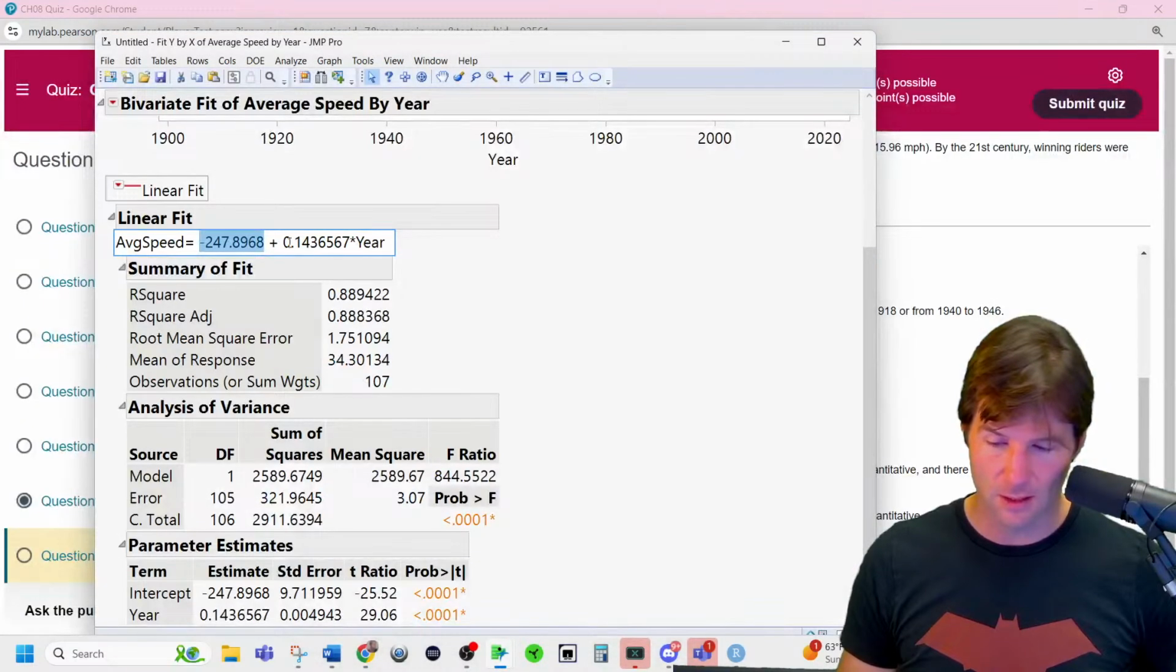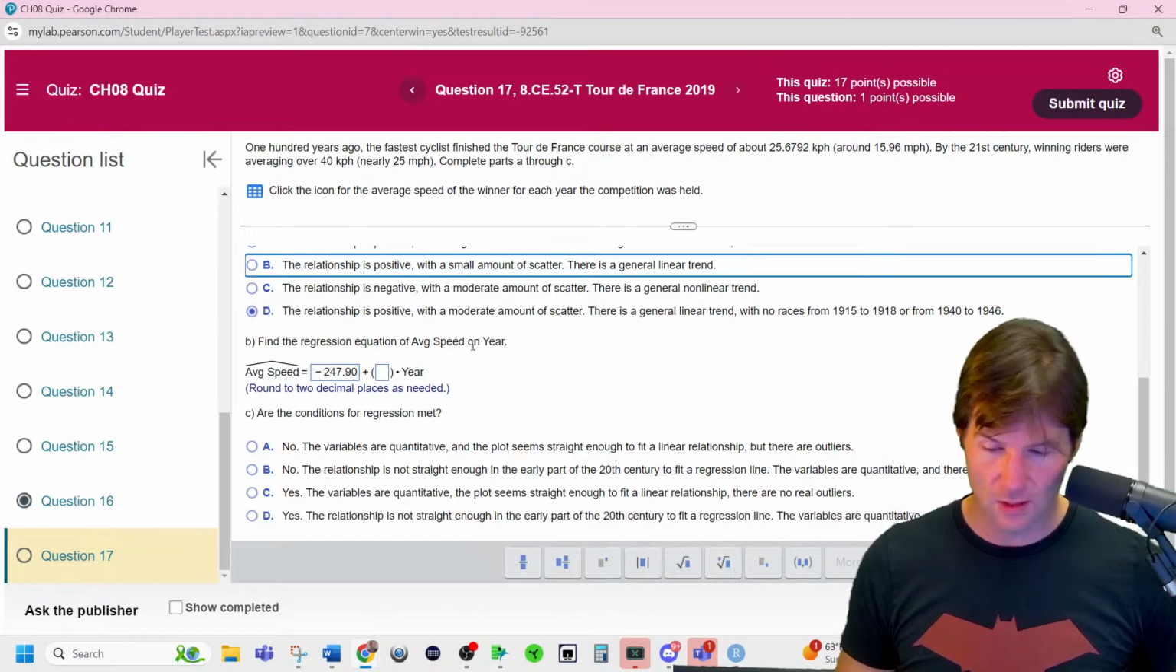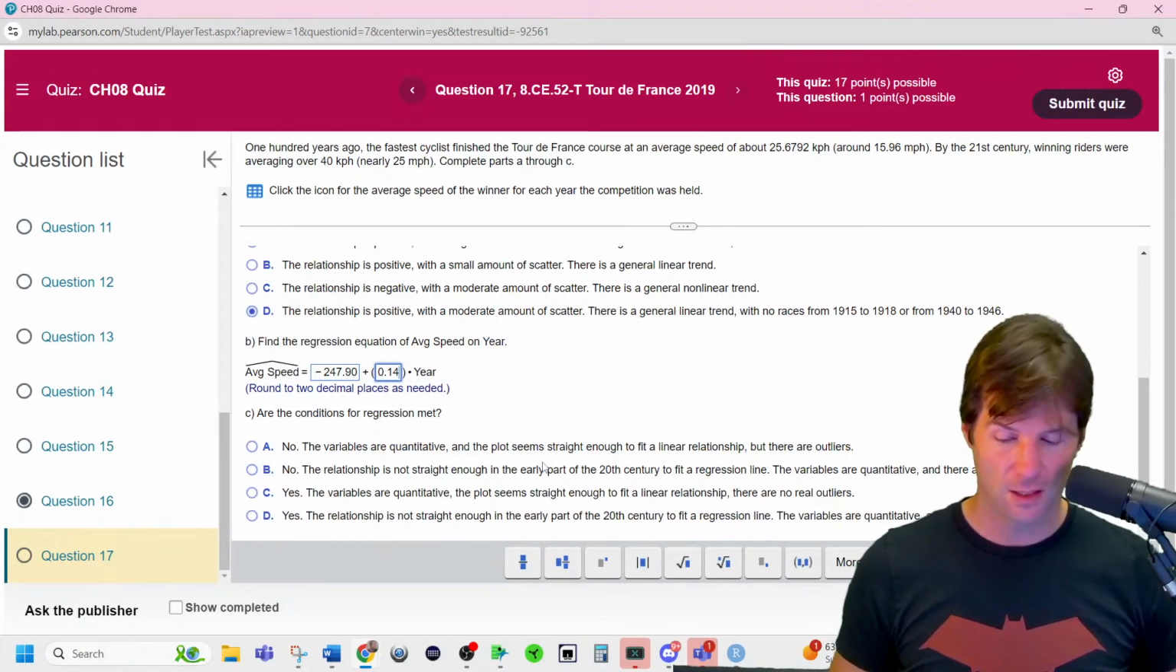That's kind of a bit ridiculous. I don't think we go to year 0. And it's at 2 decimals. So I think this is going to go to 2 decimals right there. It was 0.143. Positive slope. Always check your slope is positive or negative.